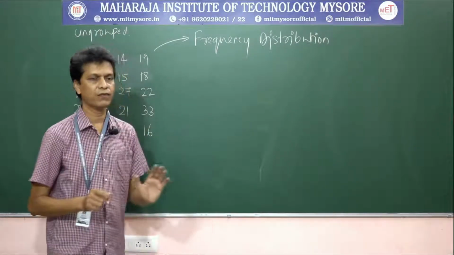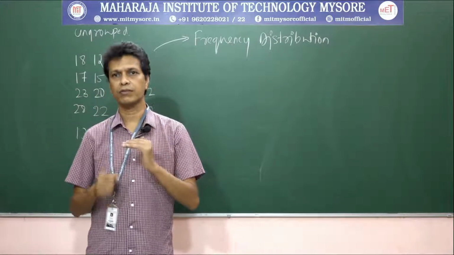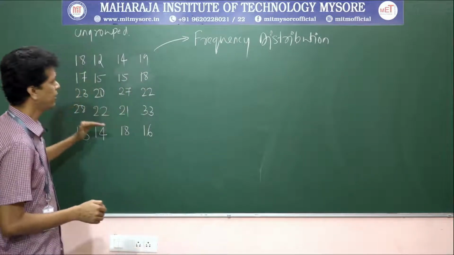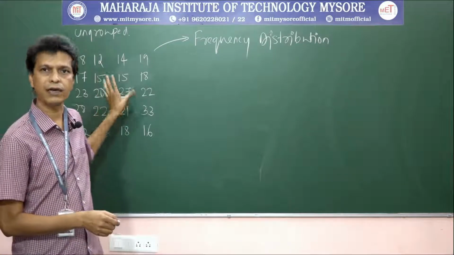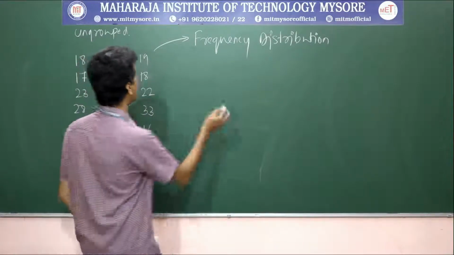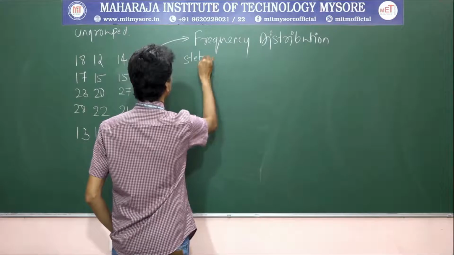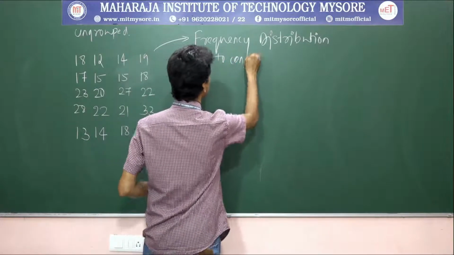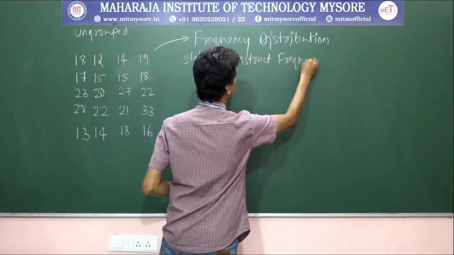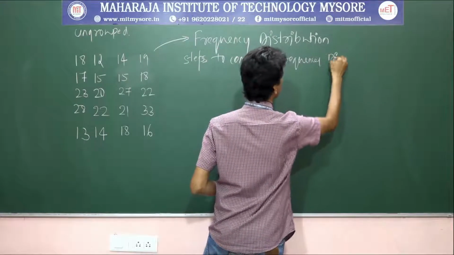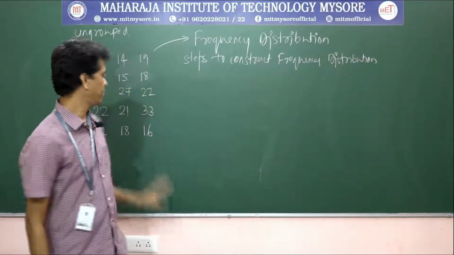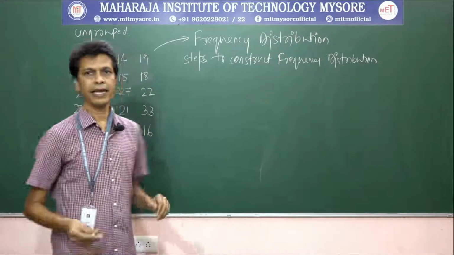Let us see how we can construct the frequency distribution. There are certain steps we need to follow. First, let me explain all those steps in detail, and finally we can take one problem, solve it and construct a frequency distribution out of the raw data. You have to use the following steps to construct a frequency distribution table.